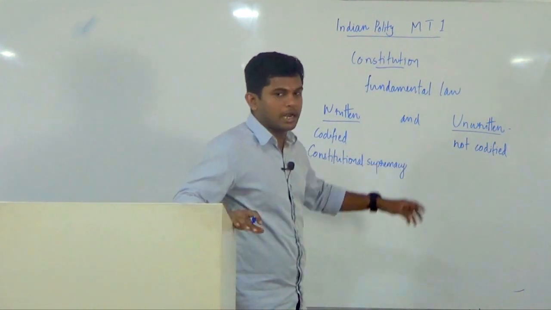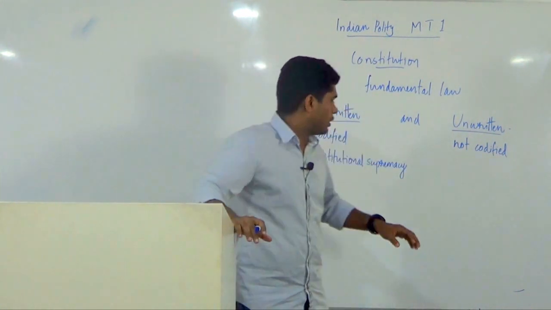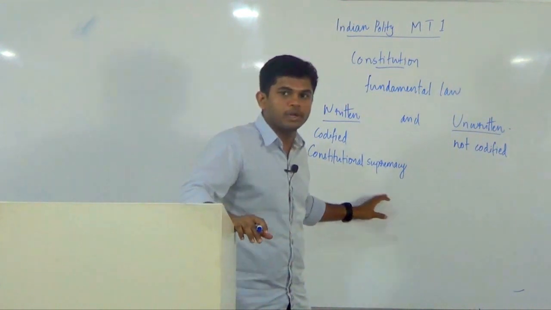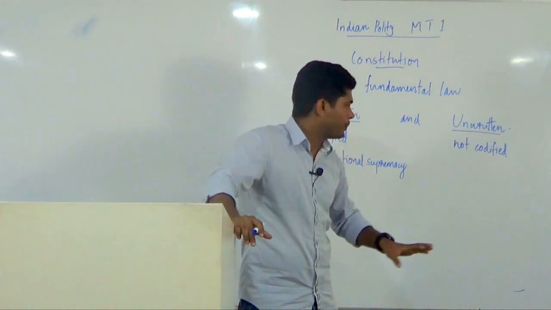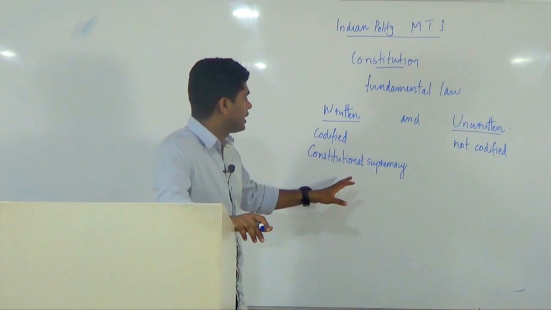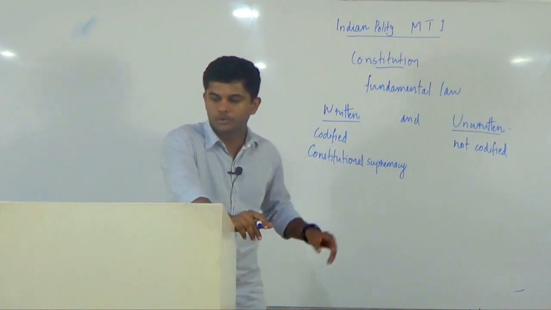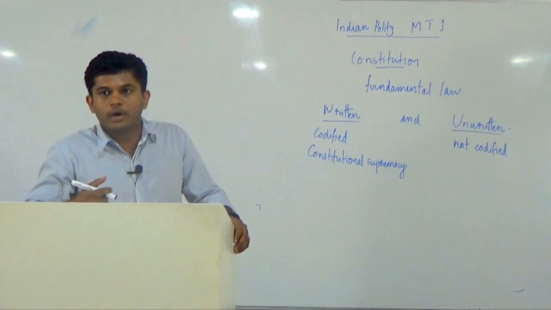But in case of a country with an unwritten constitution, we know that the constitution is not supreme, rather it is the parliament that is supreme. So we cannot say that constitution is the formal source of all other laws.